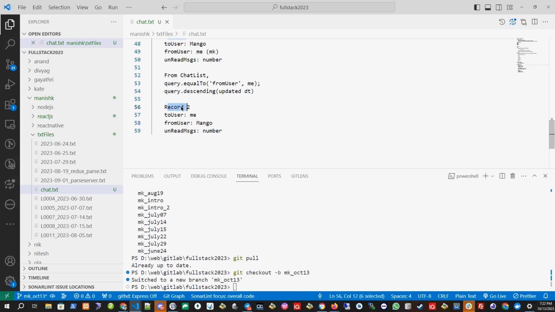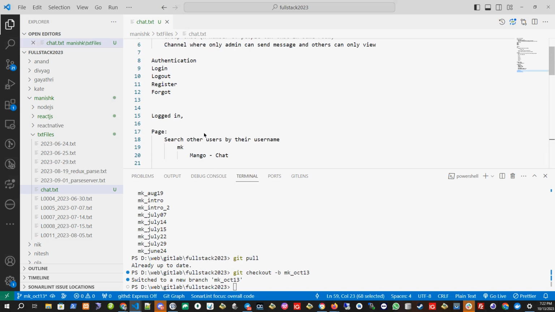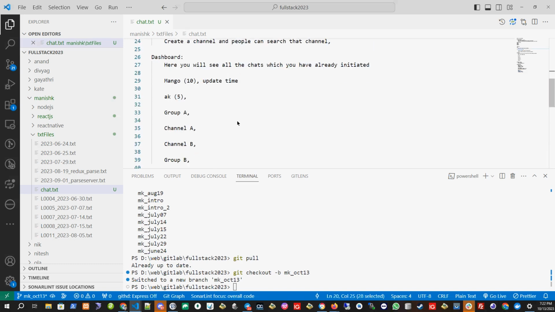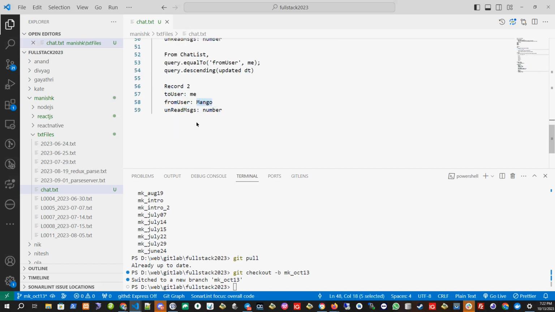Why I am doing this? Can anyone tell me why I am doing this record 2? Whenever I started chatting with Mango, I will create 2 records. One for me, that is I am chatting with Mango, and one for that user. Here from user will be Mango and to user will be me.